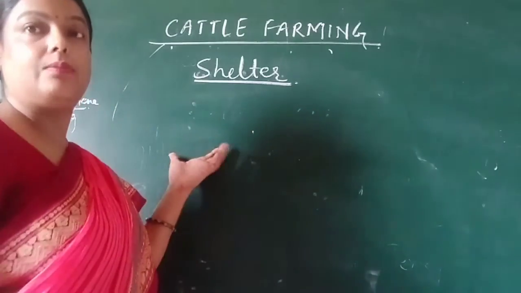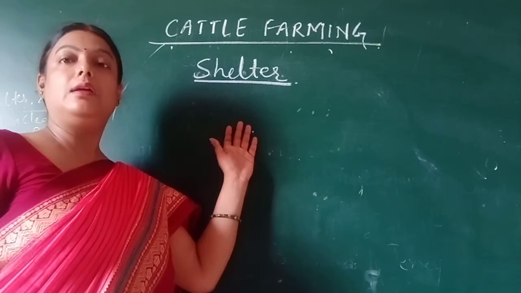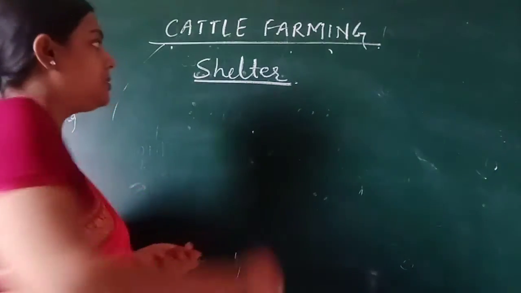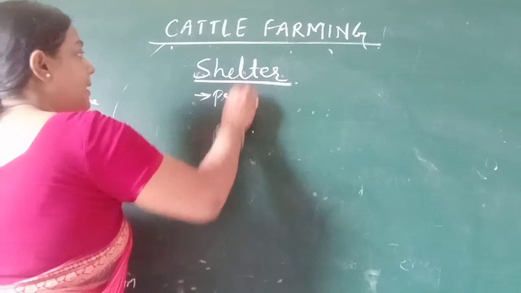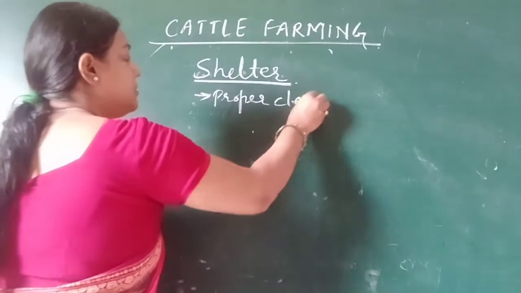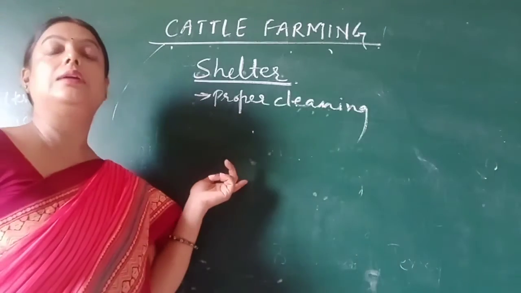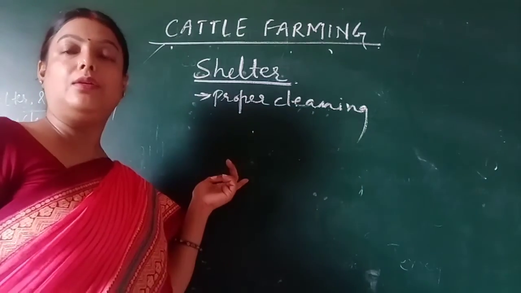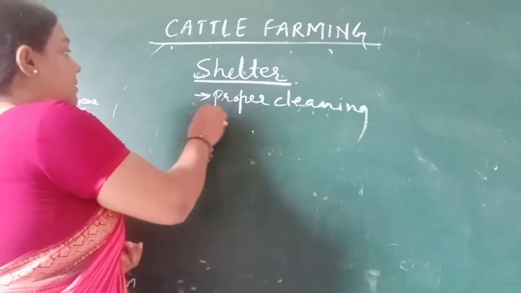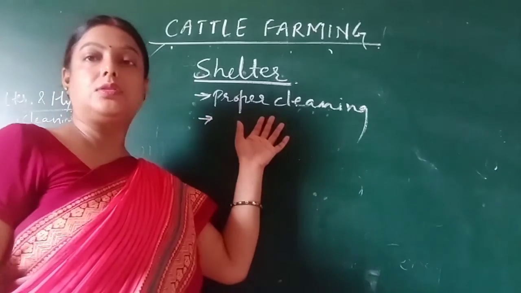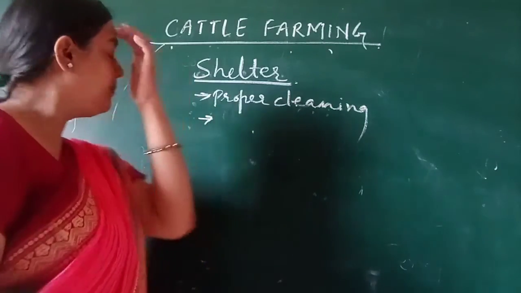The place where they are kept should be neat and clean, free from any kind of germs. There should be a proper cleaning process, so that germs and other harmful microorganisms do not develop there. The place should be free from mosquitoes, flies and other harmful insects.